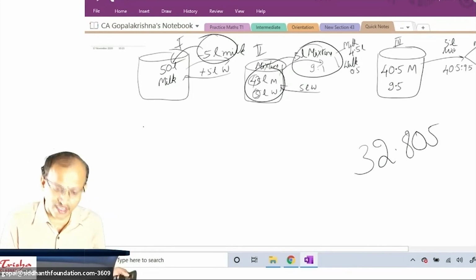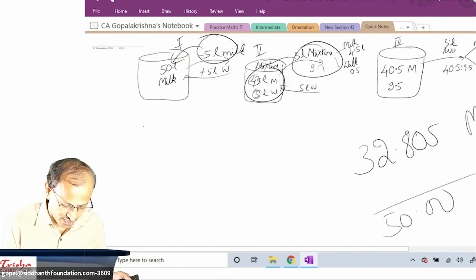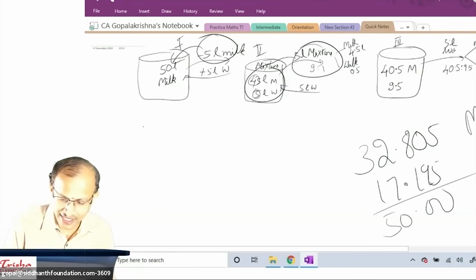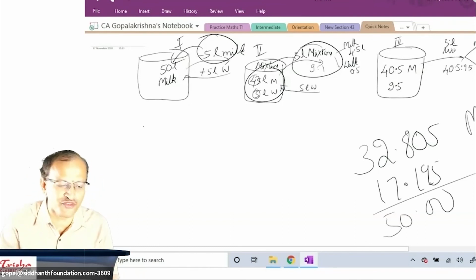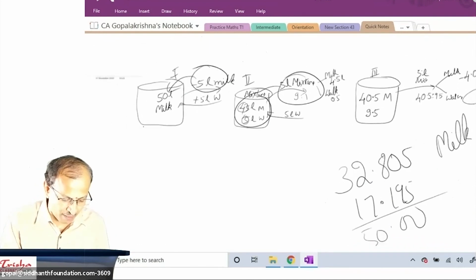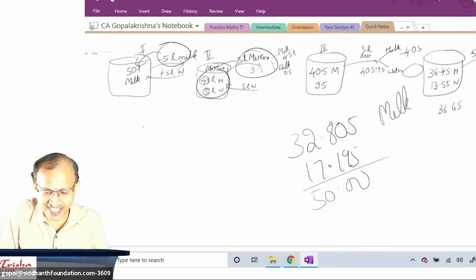32.805. That is what the milk content is. Obviously, the total is 50 liter. Remaining all are water, which is 17.195. Okay, happy? Whatever you learn, if you can use it, you will get the answer very quickly. It's just to tell you, this is an application of your WDV method of depreciation or your interest computation.